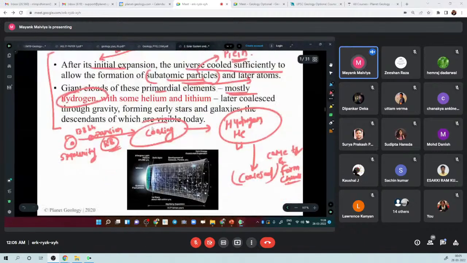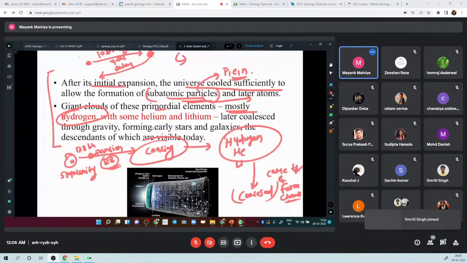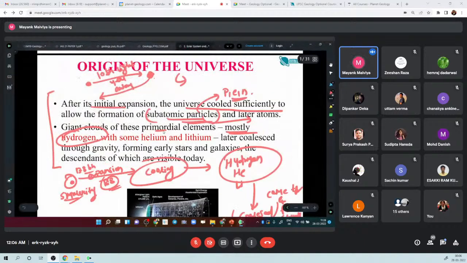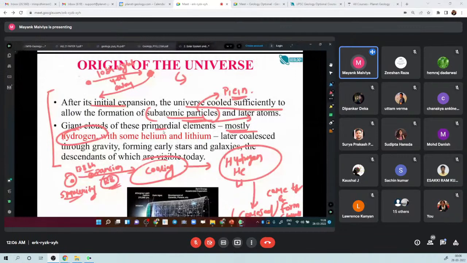So basically this is it, right? What happened? This was singularity. Big expansion happened. Then cooling. From cooling, a lot of subatomic particles were generated. The subatomic particles coalesced to form atoms.